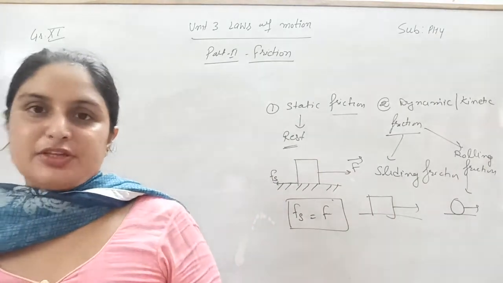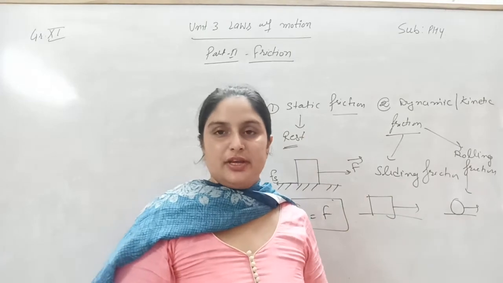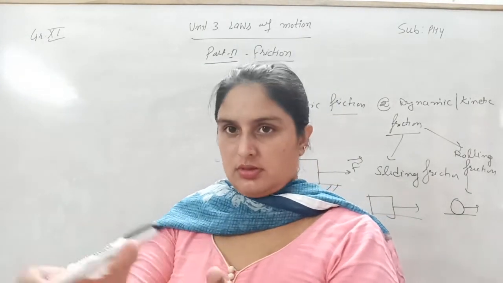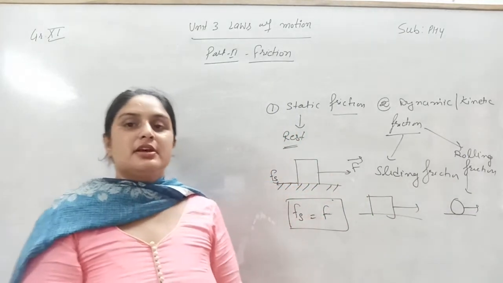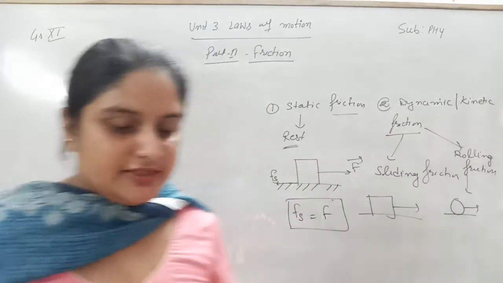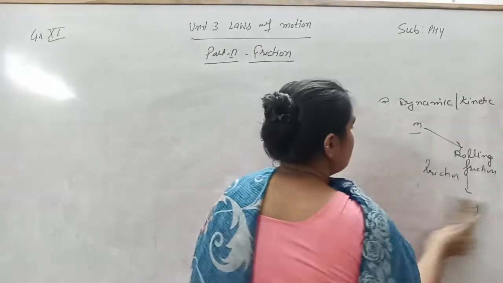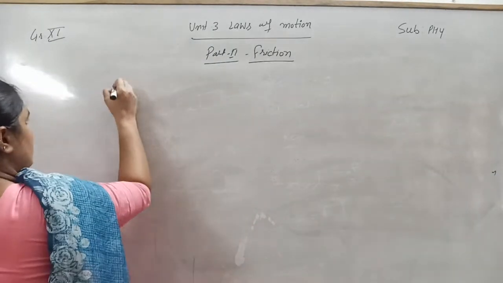From our daily life experience, rolling friction is less than the sliding friction. That's why moving an object without tires is very difficult as compared to moving an object that is fitted with tires. Okay, so next one is the static and the dynamic friction. Next, we come to the limiting force of friction.